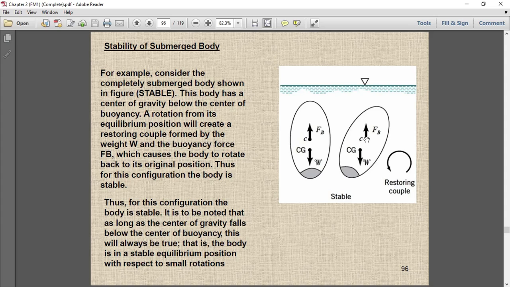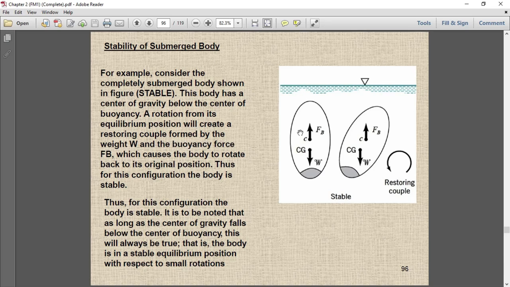Okay, but the direction of the force will remain the same. So this is the direction of the force acting downward, this is the direction of the force acting upward. Okay, so what will happen? Because of that, if you disturb this object from this position to this position, so consider there is a wave which disturbs this object. Okay, so what will happen after this disturbance? Will this object regain its position or not? Then how will it regain automatically without the influence of an external force?